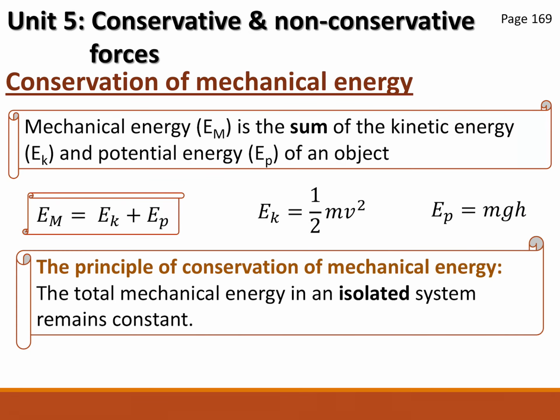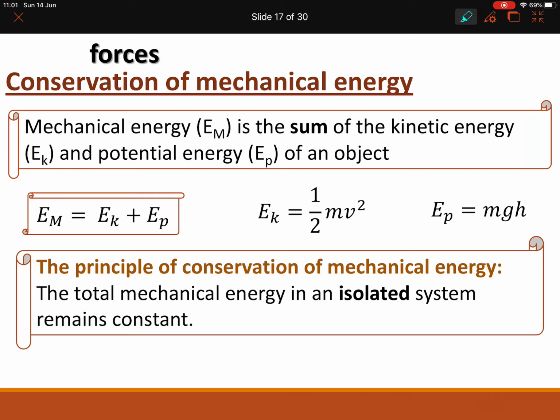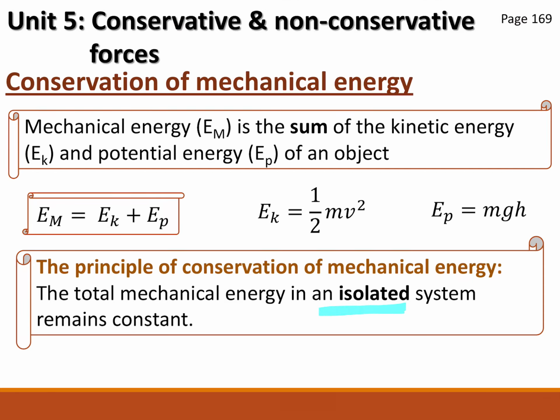Now, the principle of conservation of mechanical energy says to us that the total mechanical energy in an isolated system remains constant. Here we need to be careful because it's got to be isolated. So we get non-isolated systems. You know that. We've worked with isolated systems before now.